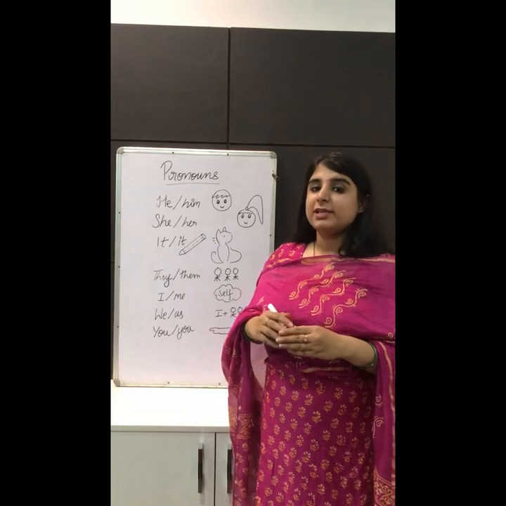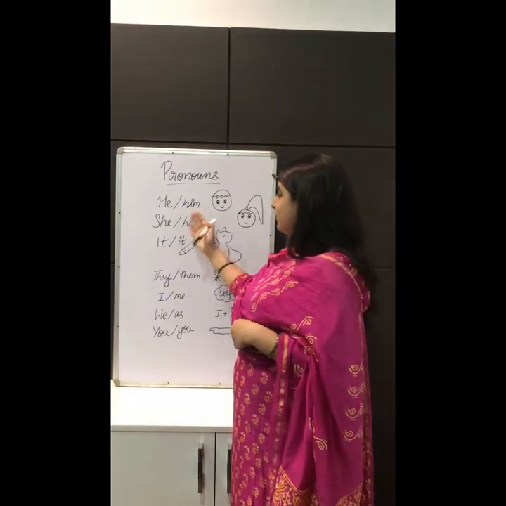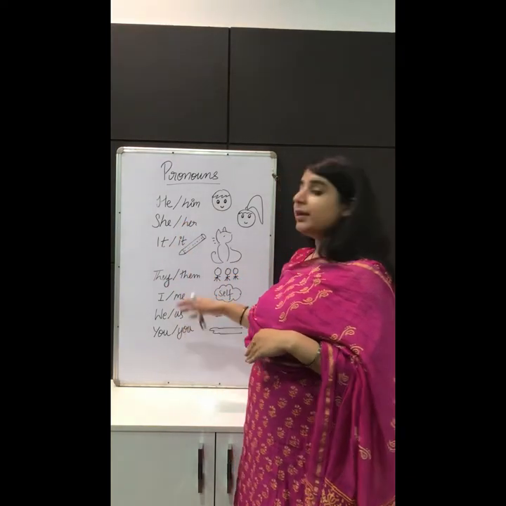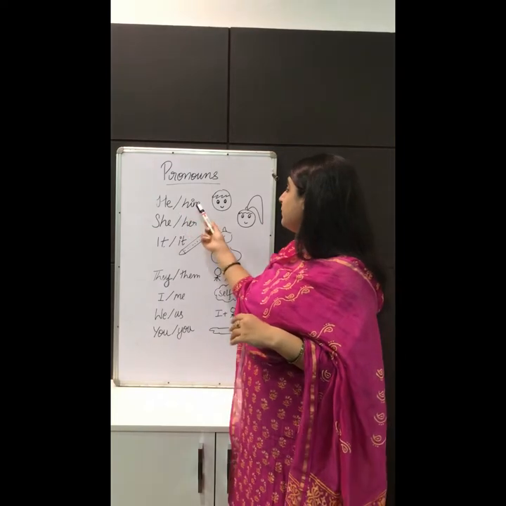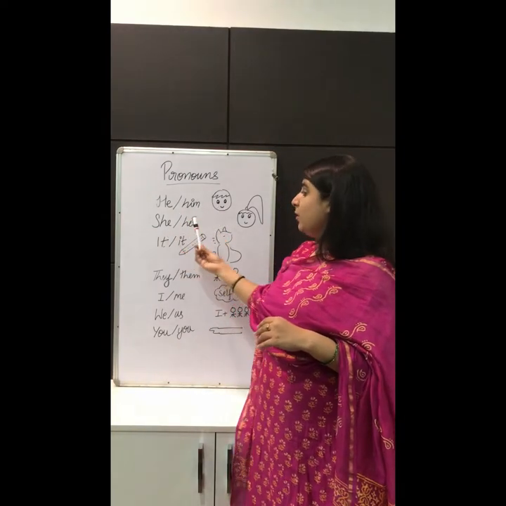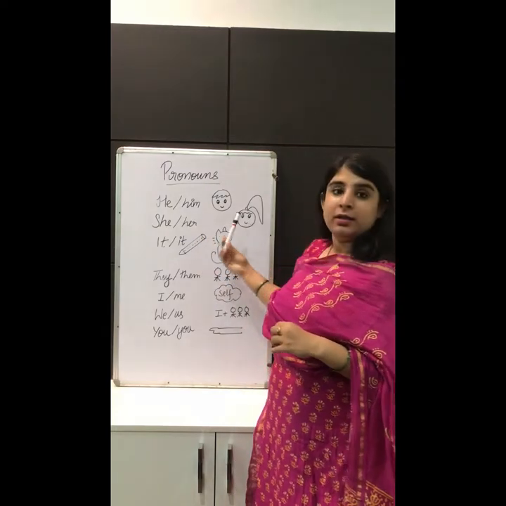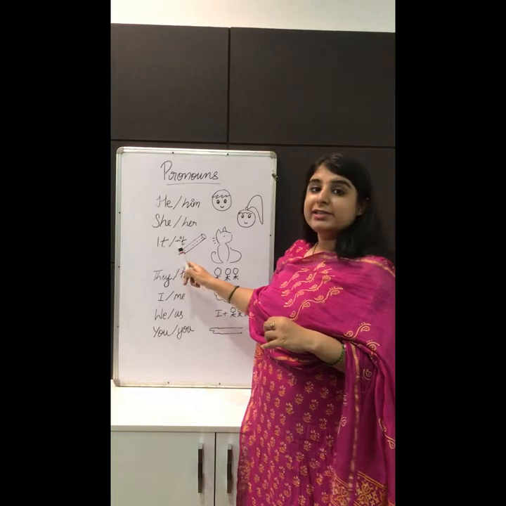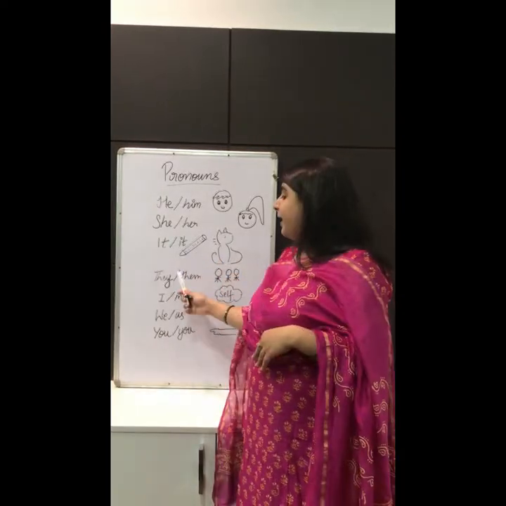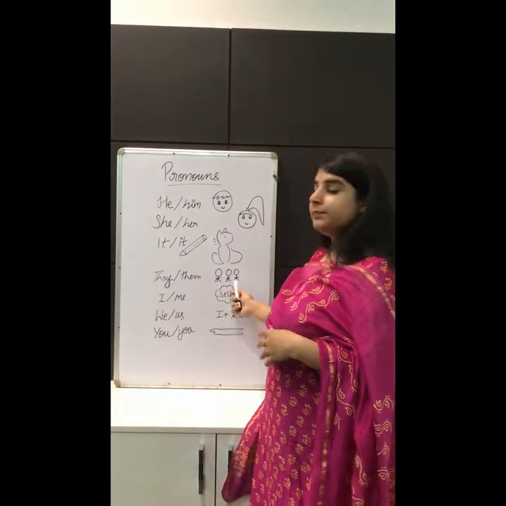Let us understand some of the most commonly used pronouns. He, him, she, her, it, they, them, I, me, we, us and you. So he or him are used to refer to a male. She or her are used to refer to a female. The pronoun it is used to refer to non-living things or animals. They and them are used to talk about 2 or more people.